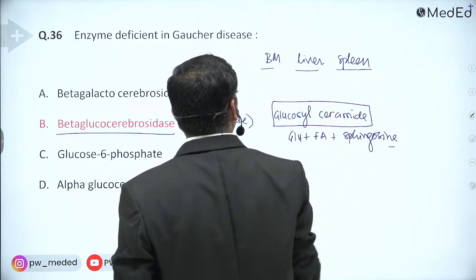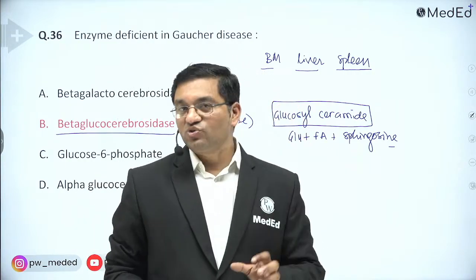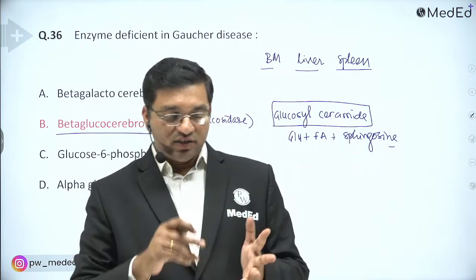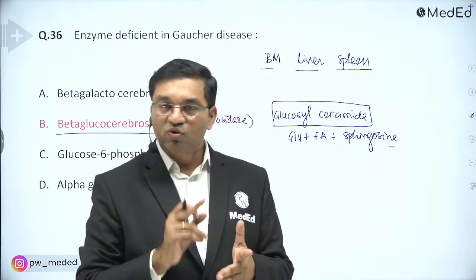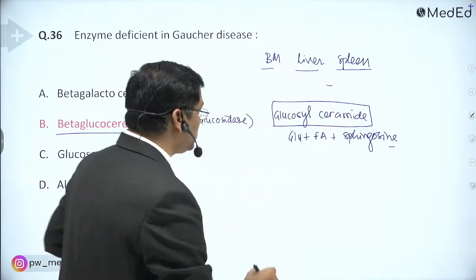It causes hepatosplenomegaly, and involvement of the bone marrow causes pancytopenia: anemia, leukopenia, thrombocytopenia, and hepatosplenomegaly. It involves the larger bones.